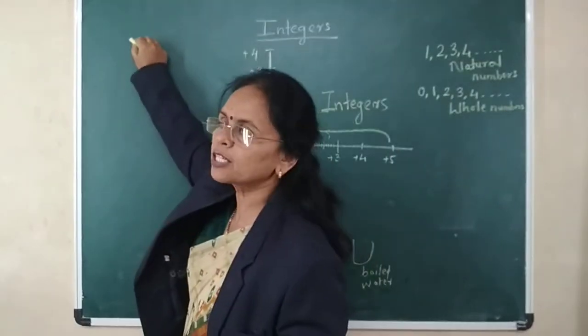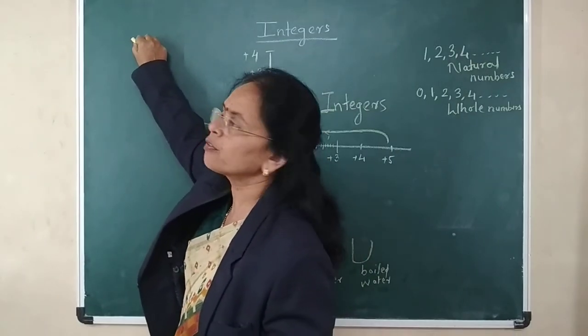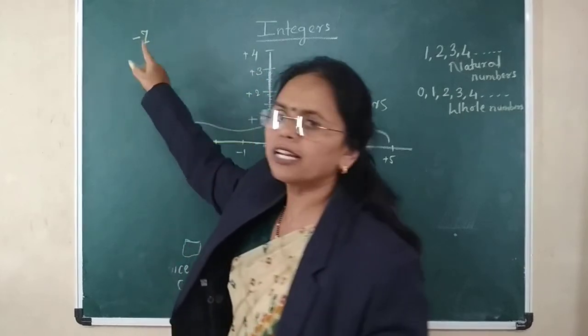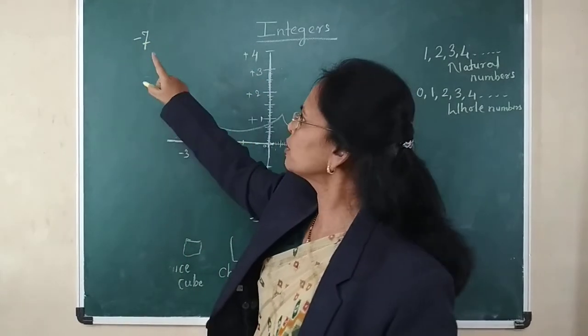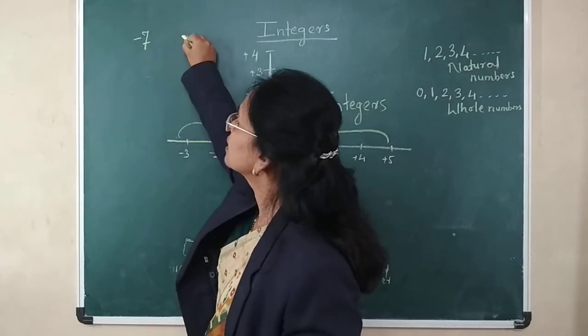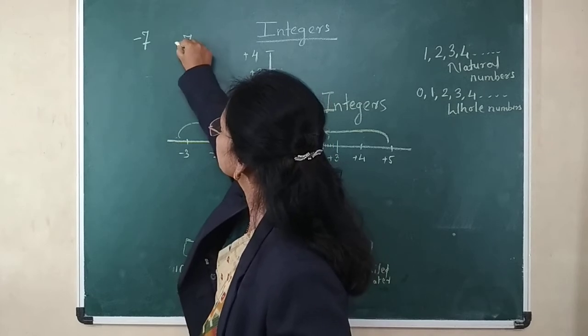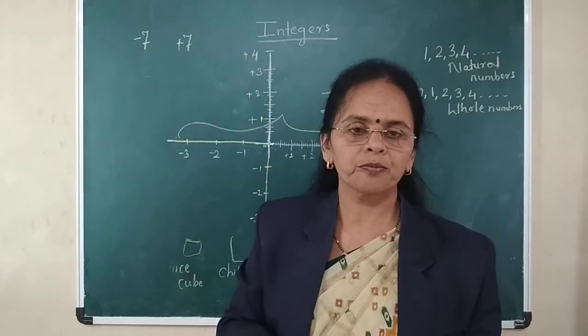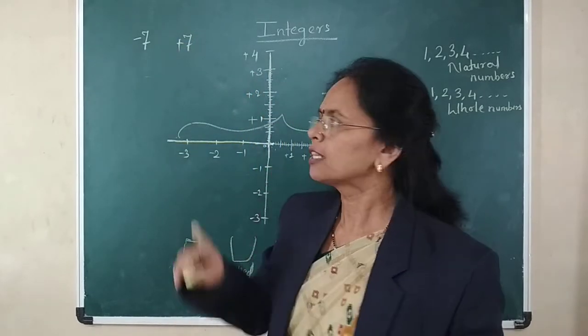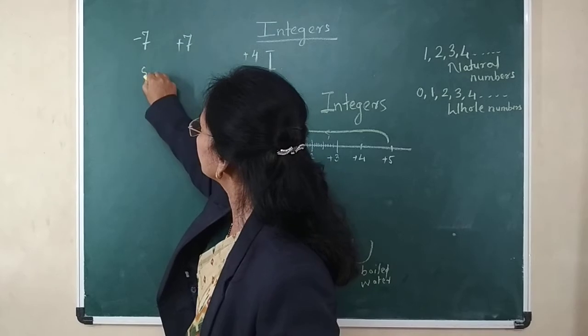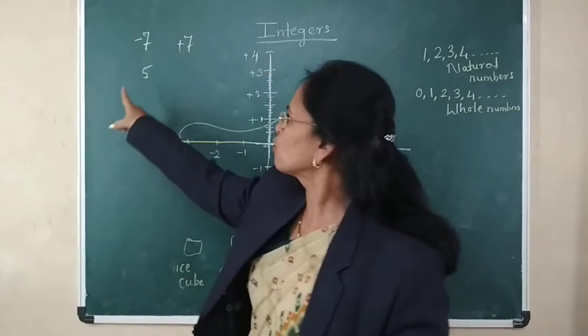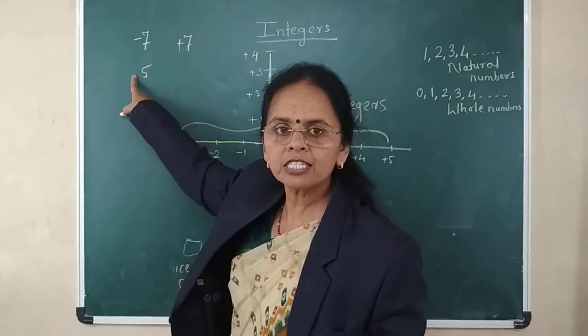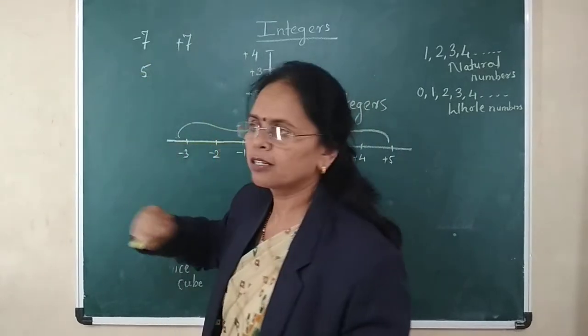If I ask you the opposite of negative 7, then the number is the same, the sign will be positive. If I ask you the opposite of 5, there is no sign, which means there is a compulsory positive sign.